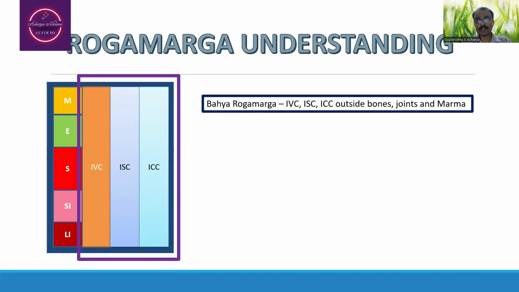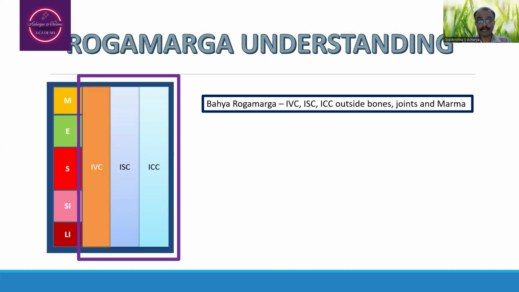Whereas the Bahya Rogamarga, in the sense, is the intravascular compartment, interstitial compartment, and intracellular compartment outside the bones, joints, and Marma, plus Snayu and Kandara connected with these.